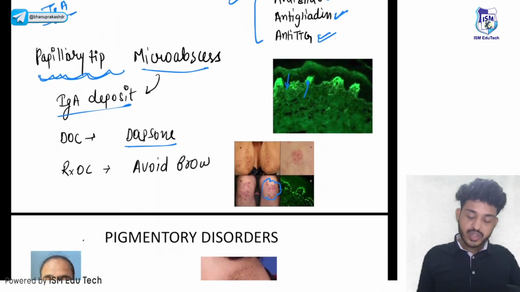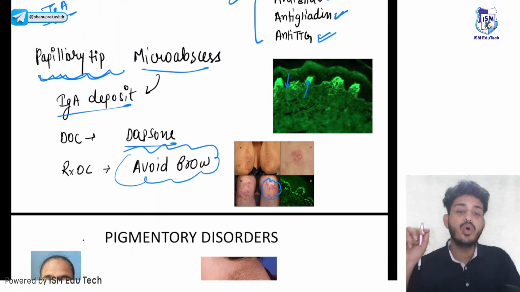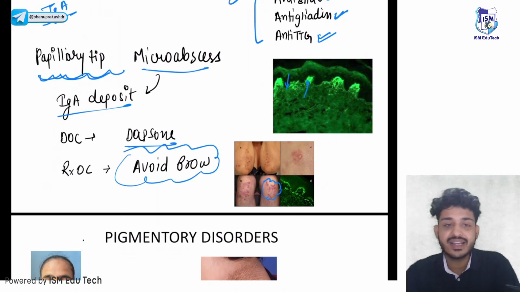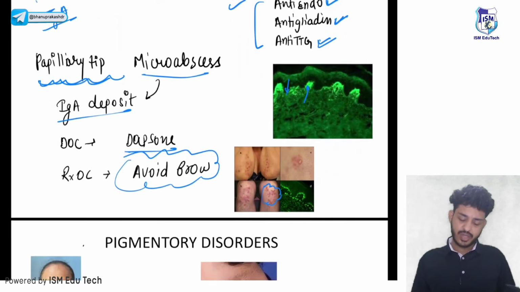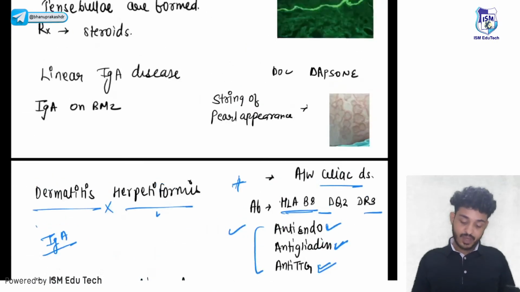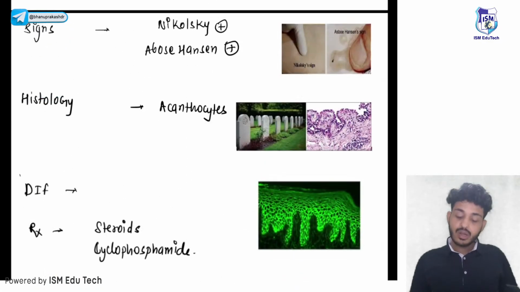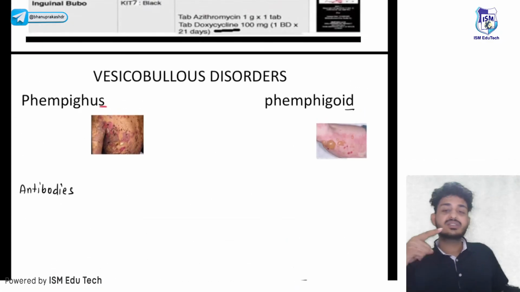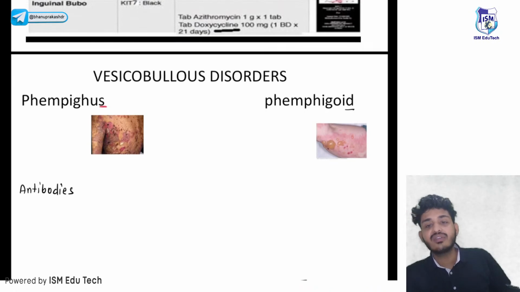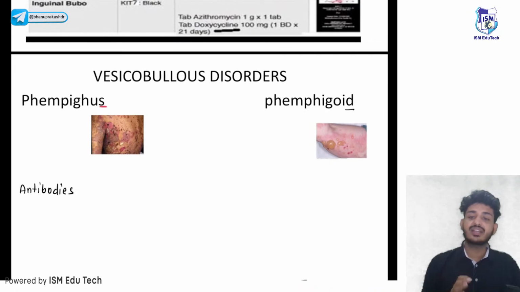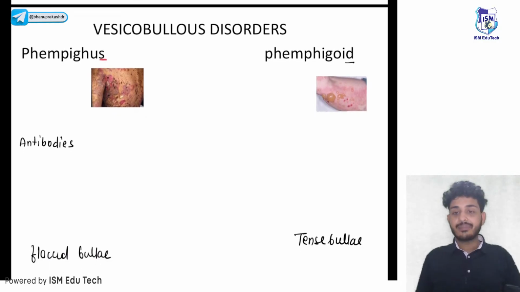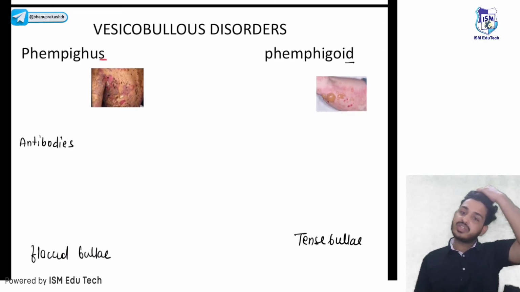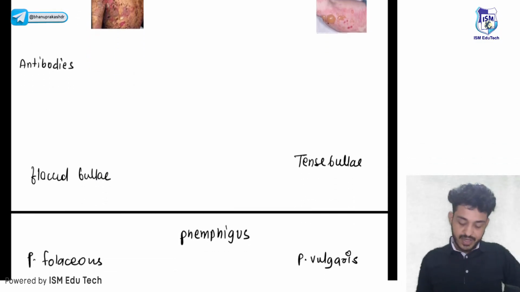Okay, the drug of choice will be dapsone and the treatment of choice will be avoid BRO. What is BRO? That is your barley, rye, oats and wheat. Okay, because it is a celiac disease. Clear? So four things we need to remember. First one is pemphigus, second is bullous pemphigoid, third is linear IgA disease, and the last one is dermatitis herpetiformis. The most important questions have been asked from these in previous exams.